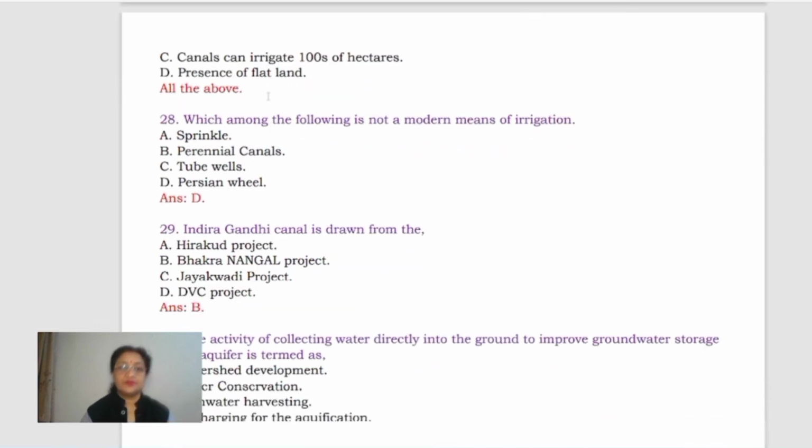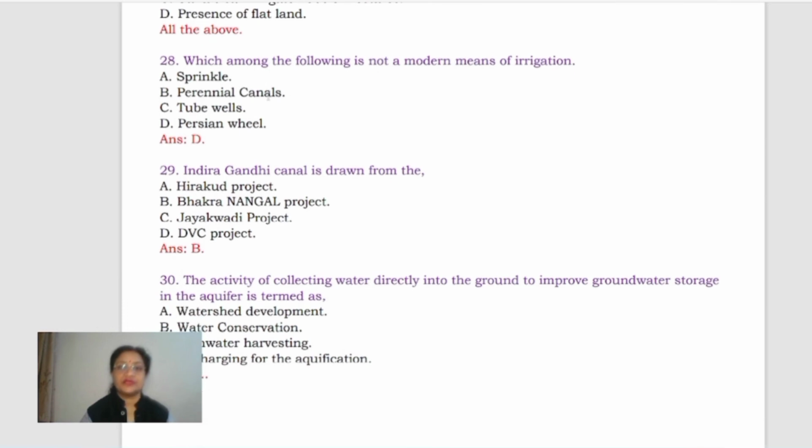Clear? Next, which among the following is not a modern means of irrigation? Sprinkler is a modern means. Perennial canals is also, it can be taken as a modern means. Tube wells also modern means. Persian wheel. Yes, Persian wheel is the answer of this question.